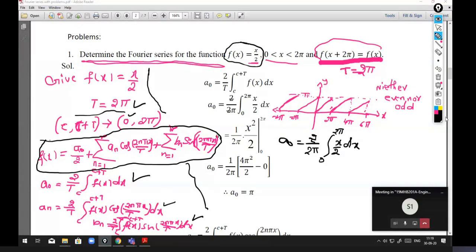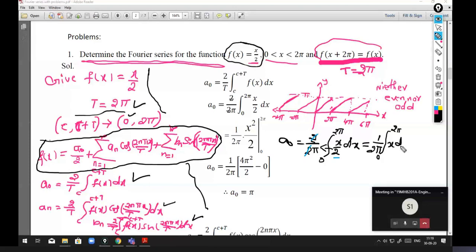So we have 2 by 2 cancelled, and 1 by 2 in x by 2 is a constant. We can take it outside the integration, so that is equal to 1 by 2 pi integration 0 to 2 pi x into dx.